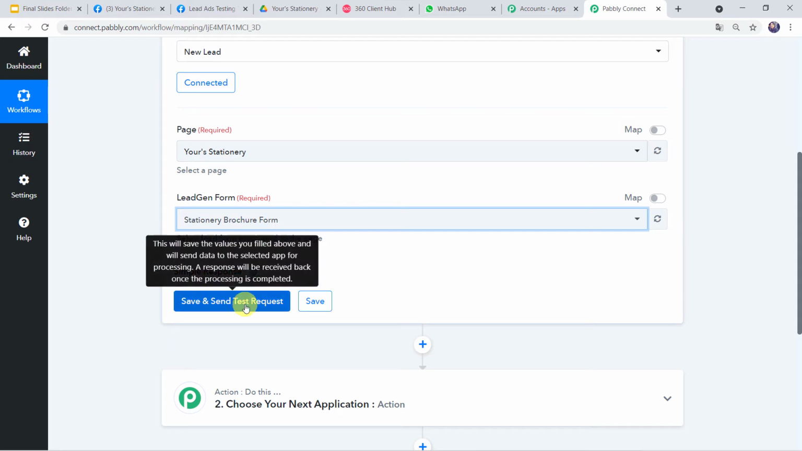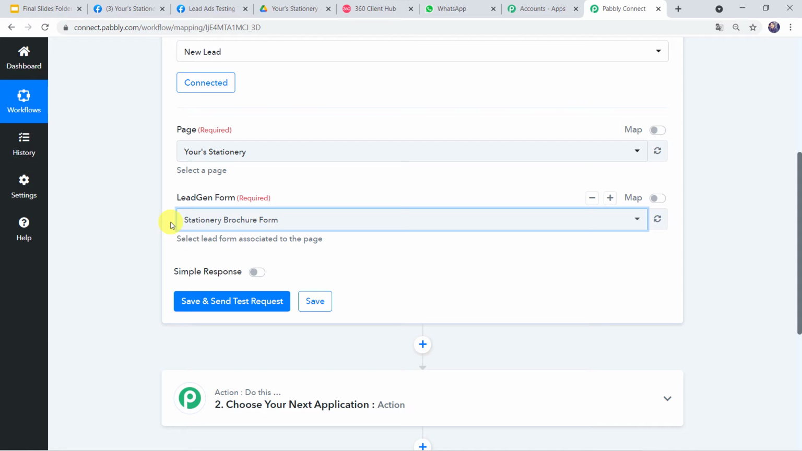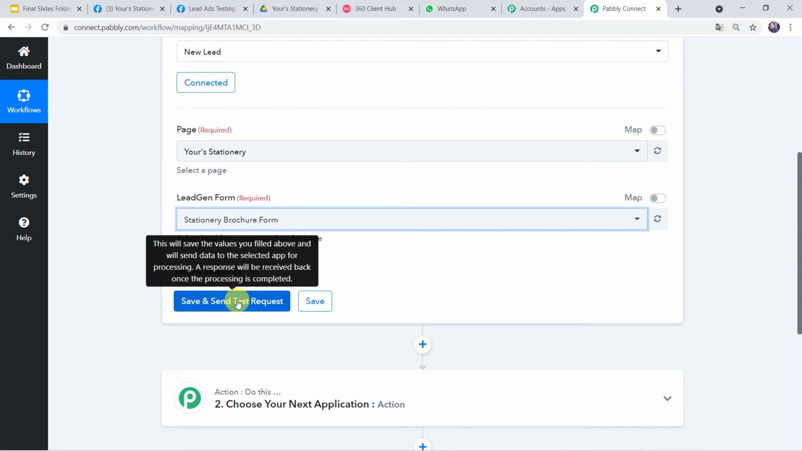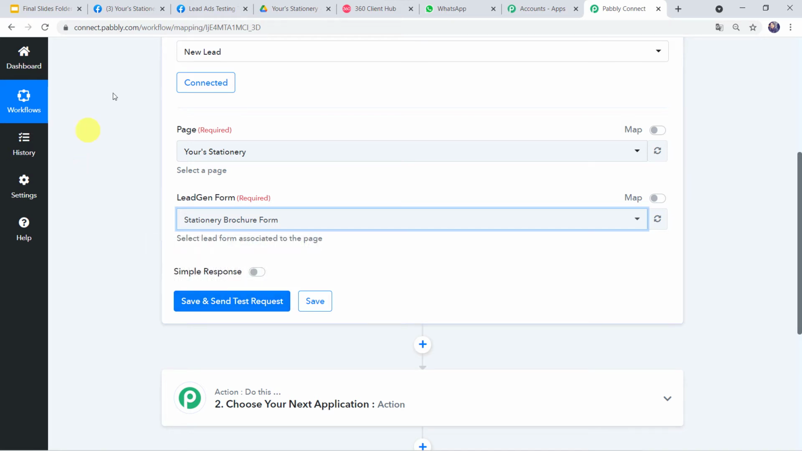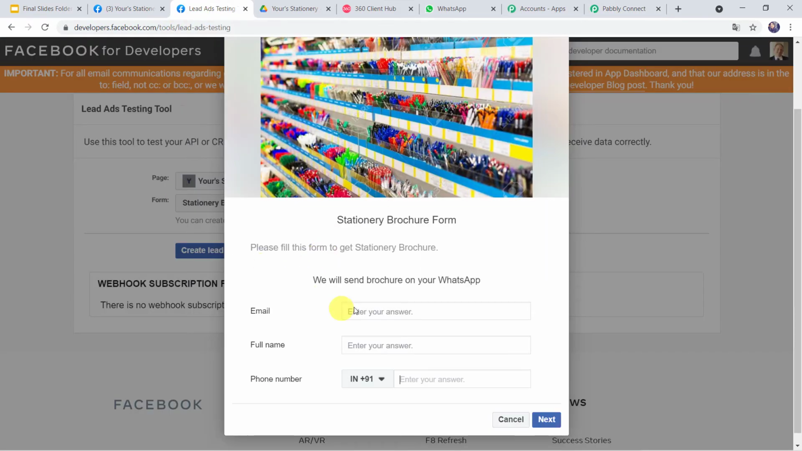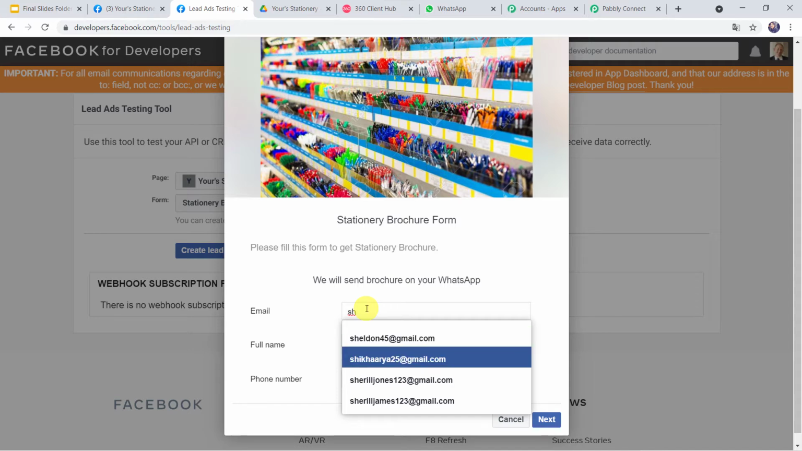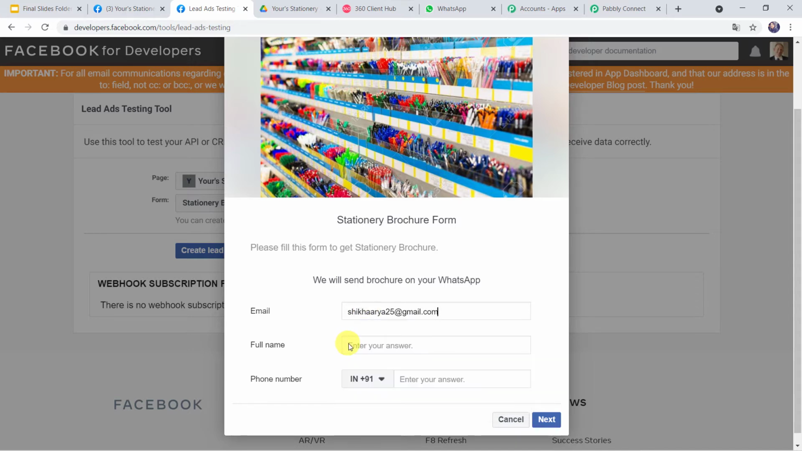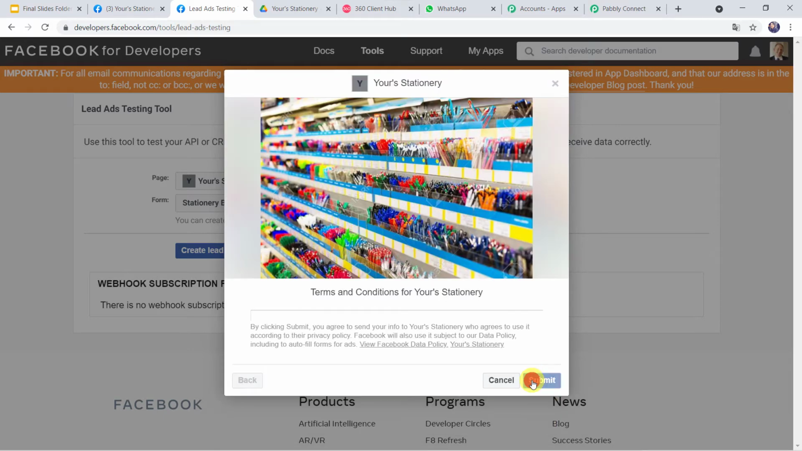Now before clicking on Save and Send Test Request, first we have to go to this particular form, that is the Facebook lead ad form, and we have to create a test lead just because after clicking on this option it is going to capture the recent response. For that we have to go to Facebook lead ads and we have to give the email address over here, that is shikhaarya25@gmail.com. Now let us give the full name as Shikha Arya, and now let's give the phone number over here. Let's click on next and submit.